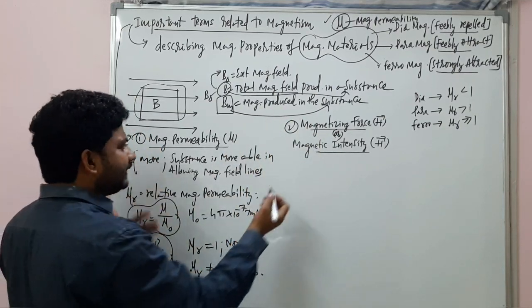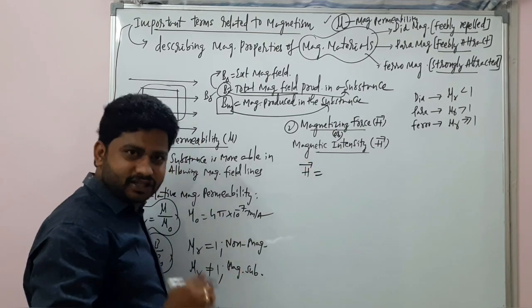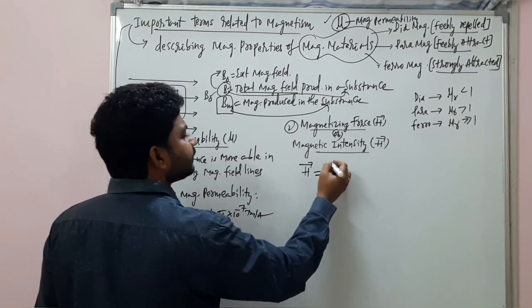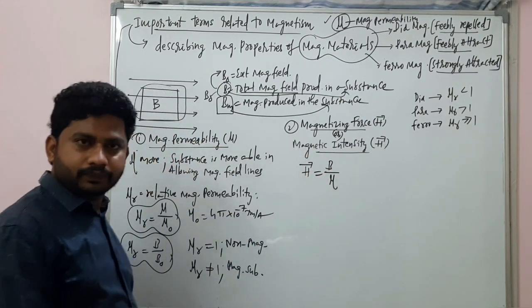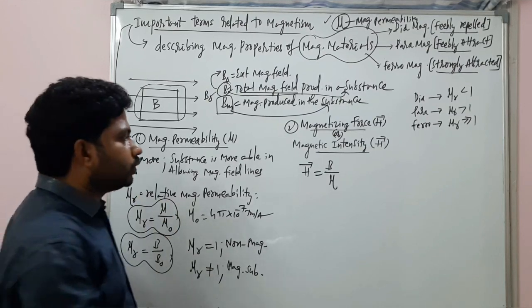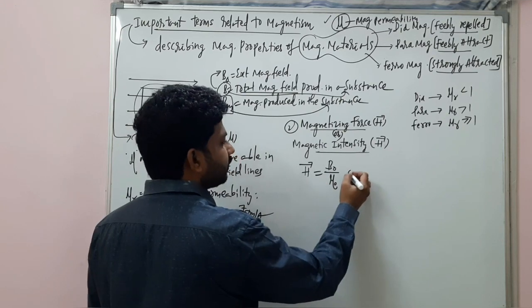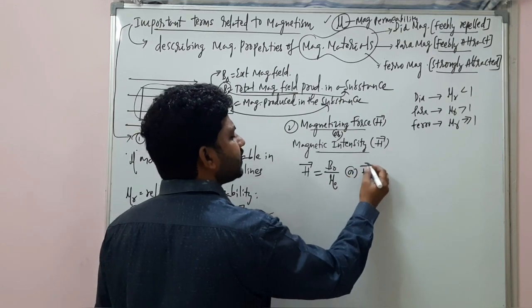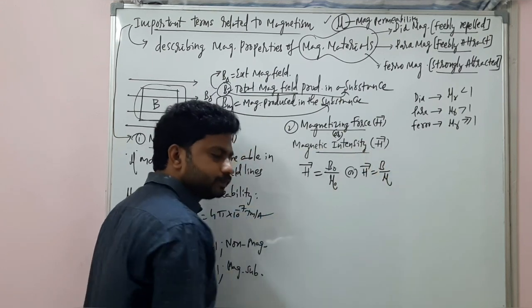And this magnetic intensity, H bar, is written as B by mu. See here. H bar is equal to B by mu, or B naught by mu naught. I am writing the same H bar is equal to B by mu.